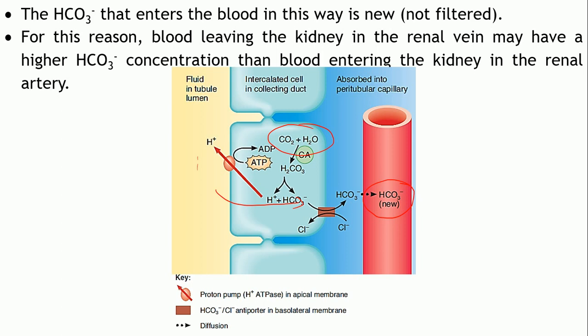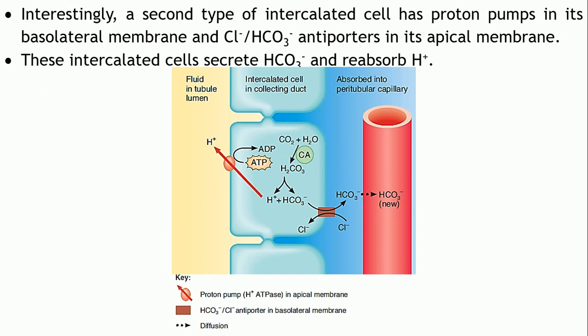So this is new bicarbonate. Why is it called new? Because it is not filtered, but it is generated in these cells. So bicarbonate ions are getting reabsorbed into your blood circulation. Therefore, the blood which is leaving the kidneys has a higher bicarbonate concentration as compared to the blood which is entering the kidneys.